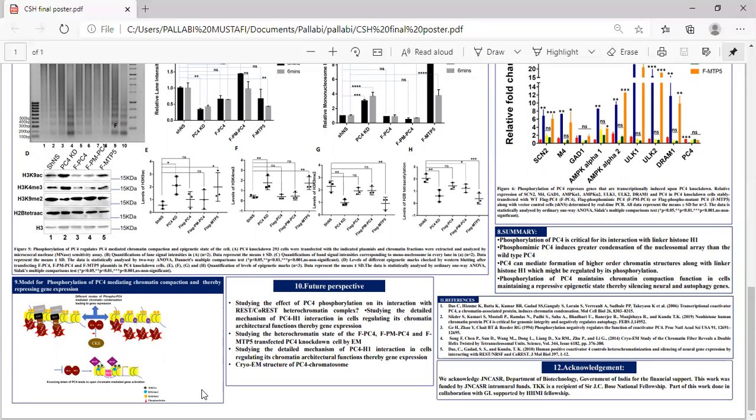leading to gene silencing. In order to learn more about this phenomenon, and I would be happy to answer any